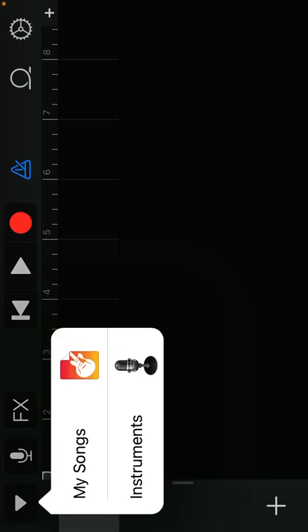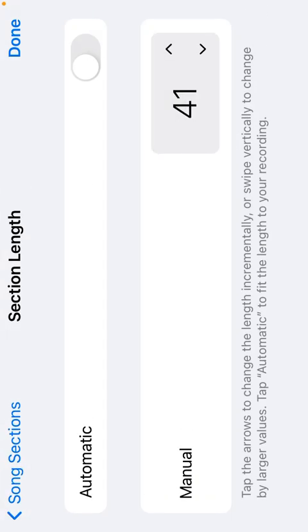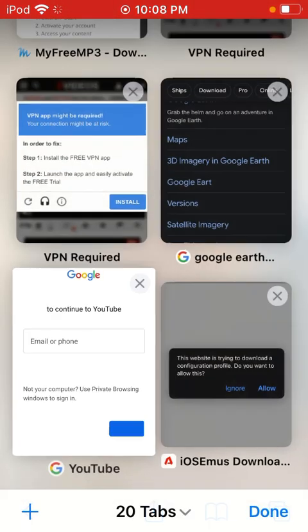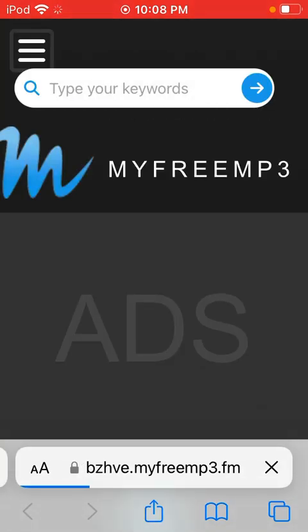Alright, so one of your songs, as you see, if you want to get rid of that, click the little plus, set it up to 30 seconds, because that's how long your ringtone goes for. So, 30 seconds, okay? And then what you want to do is go back into the home. If you want to, go through Safari, search up my free MP3, brings it into here.